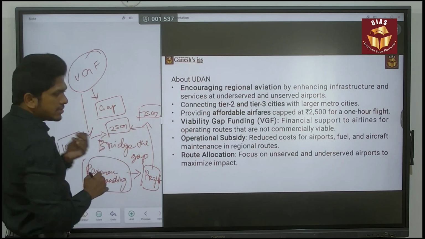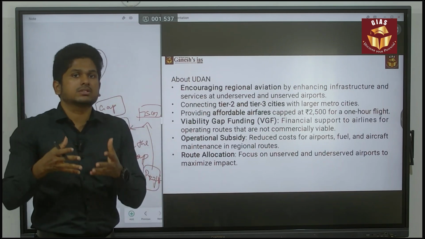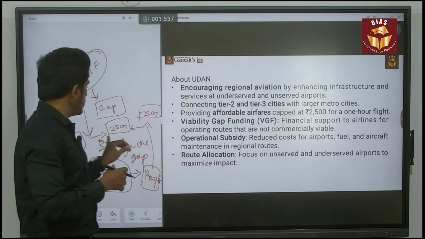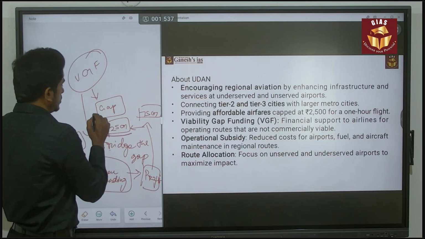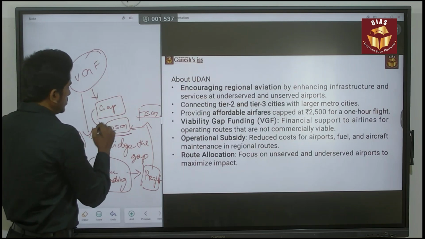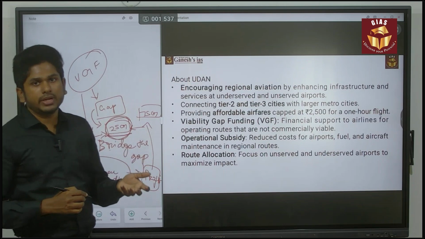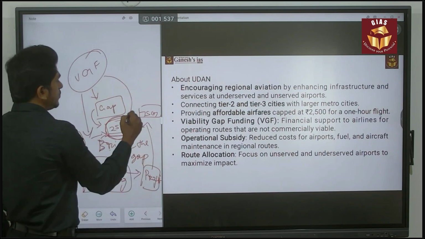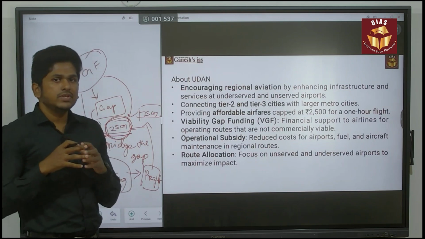In that scenario, they won't go for the construction of any towers or infrastructural growth in the northeastern region, because they are going to make a loss of 25 crore. What the government will try to do is bridge this gap of 25 crore by providing money. So this is called viability gap funding.